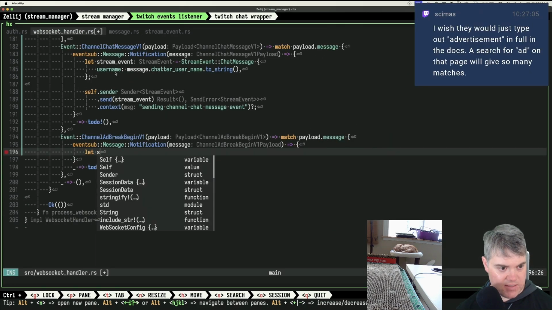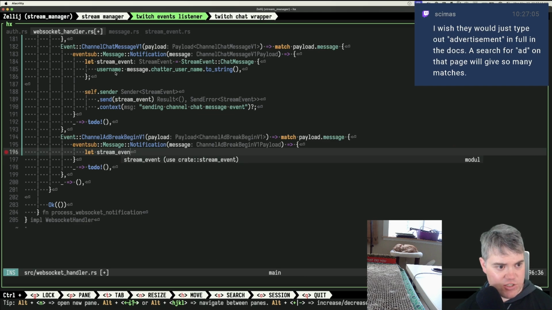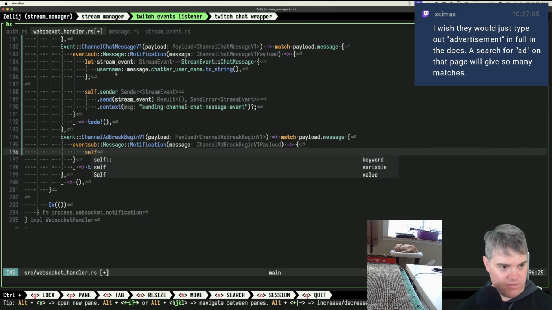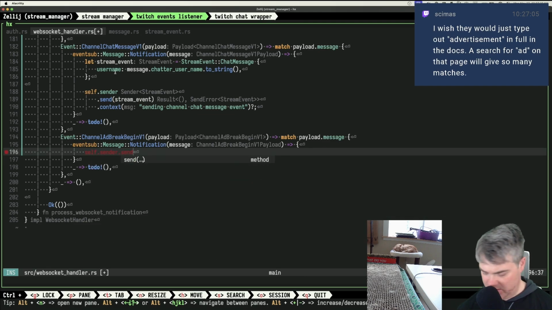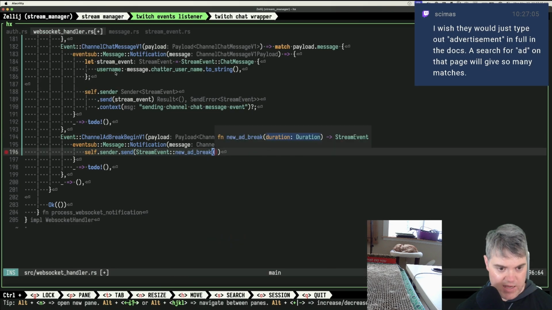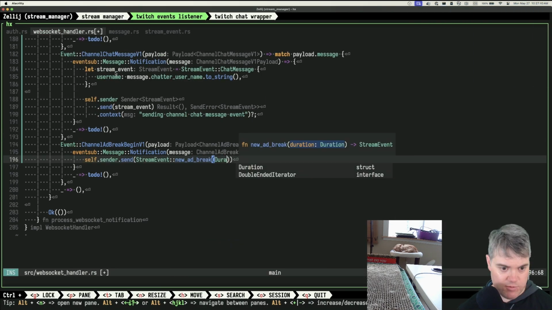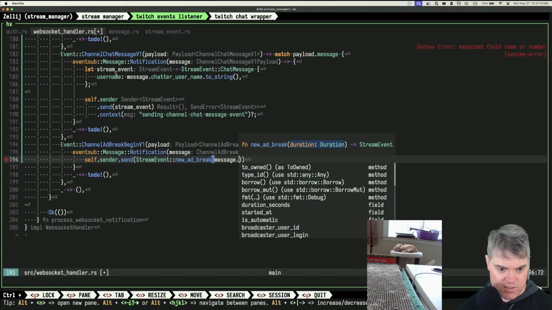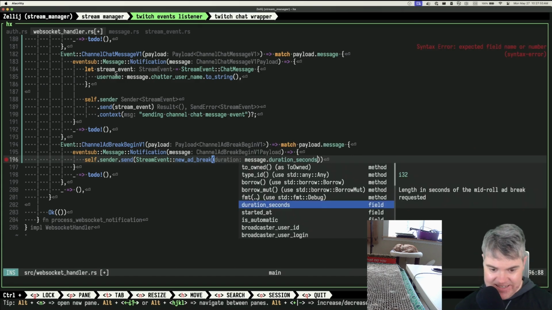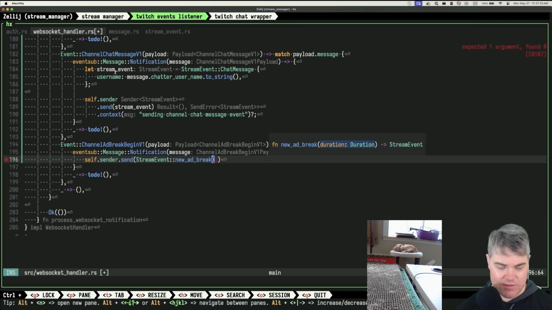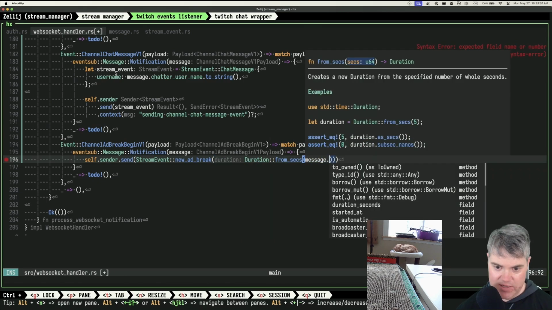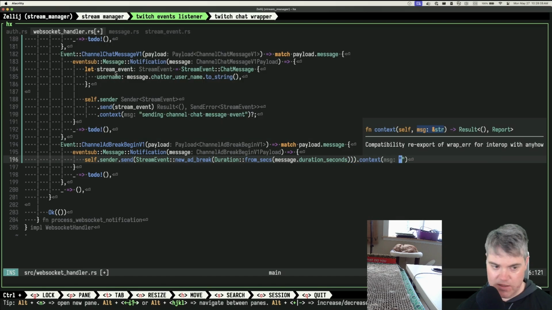So I want let stream event. And I can actually just do those all in one go, can I? So self send stream event, new ad break with a duration. Well, actually, I don't know if I get a duration. I should double check this first. It's going to be message duration seconds, which is an i32. Okay, so we do need this to be a duration. So Duration from secs message duration seconds. Context is sending channel ad break begin event.